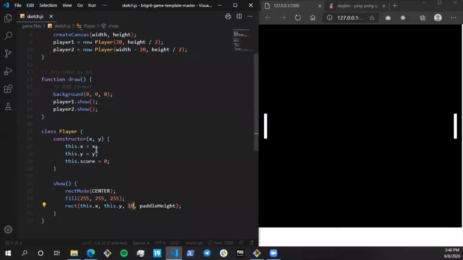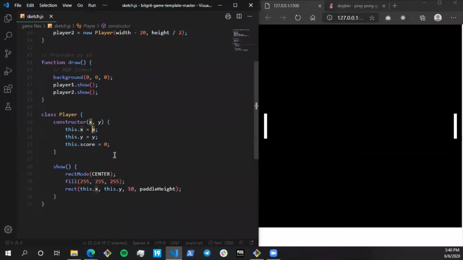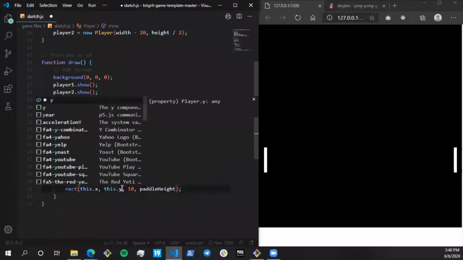If I just change this y over here and say plus 30, you can see it will go a bit down. Like 100 will be much more. So this is how it is moving on the y-axis. I wanted it to be at the exact center, so it's going to be this one.